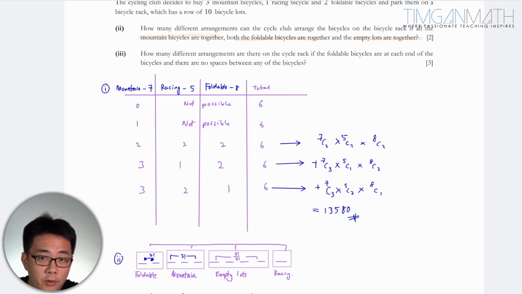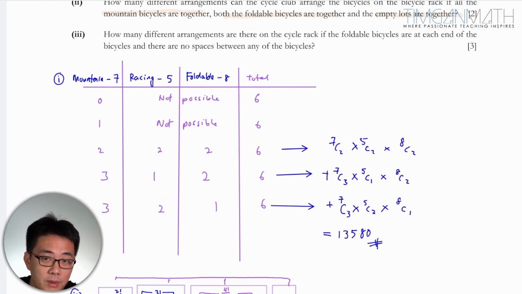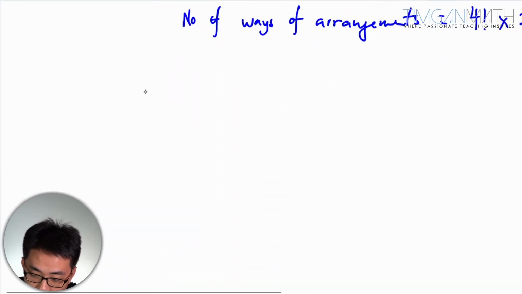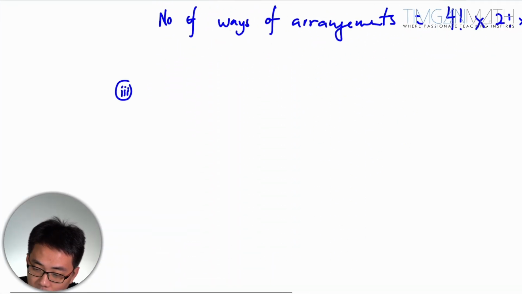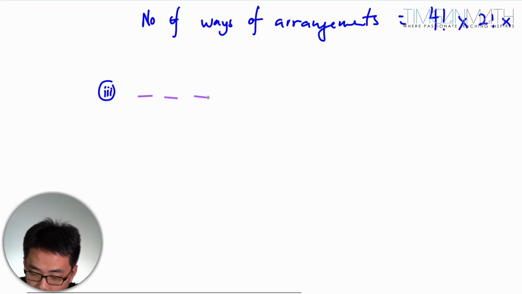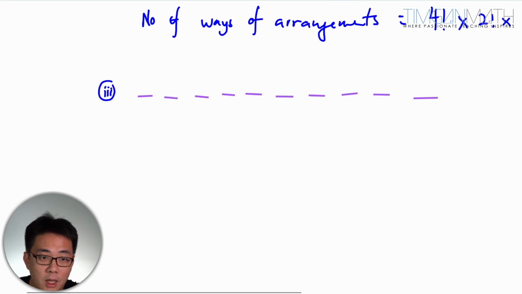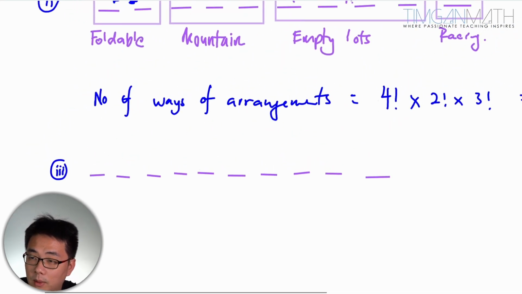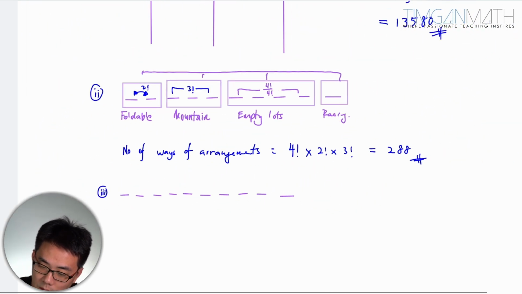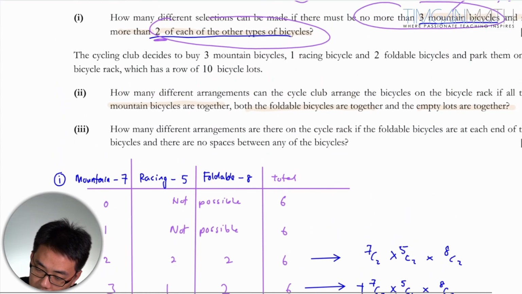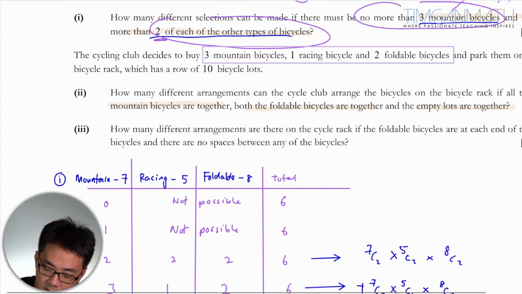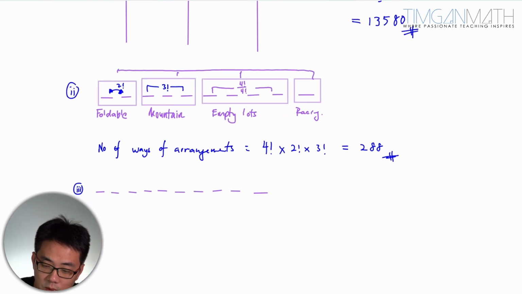How many different arrangements are there on the bicycle rack if the foldable bicycles are at the ends of the bicycles and there are no spaces between the bicycles? So part 3, we're going to draw out 10 empty spaces first. So we have got 1, 2, 3, 4, 5, 6, 7, 8, 9, 10. And how many bicycles do we have? We have got 3, 1 plus 2. So we have got 6 bicycles here. So 6 bicycles, they are supposed to be together.